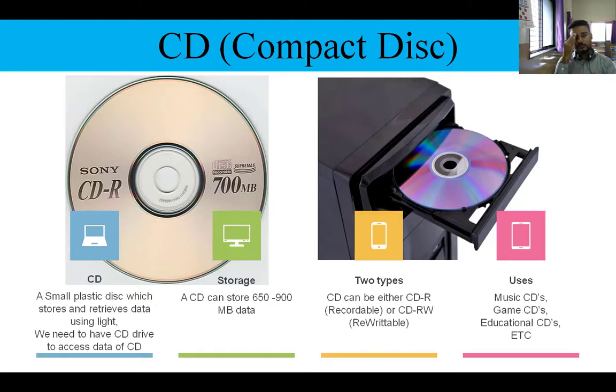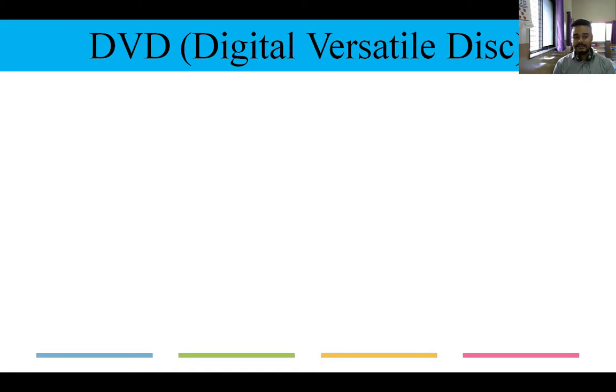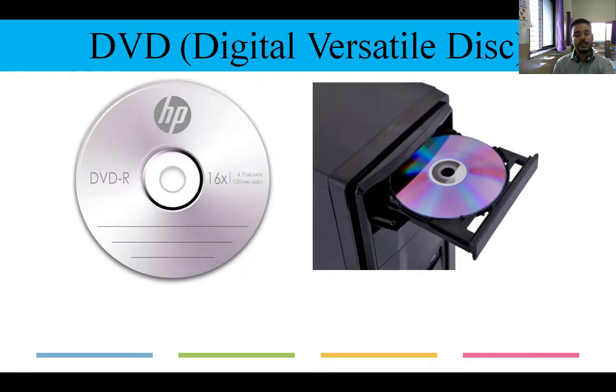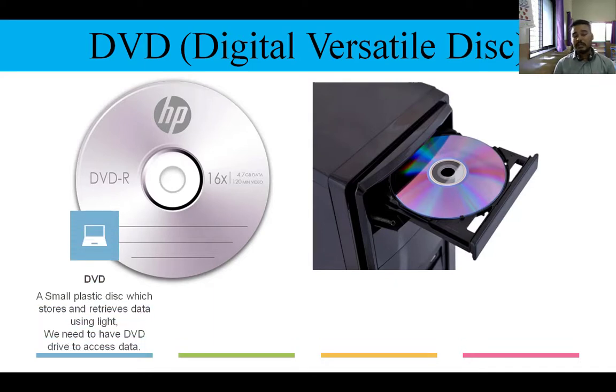Now we are going to see the elder sister of this CD, that is DVD, which is also called digital versatile disc. What is the full form of DVD? Digital versatile disc. Now this is also the same as your CD. It is also a small plastic disc, which is used to store and retrieve data.